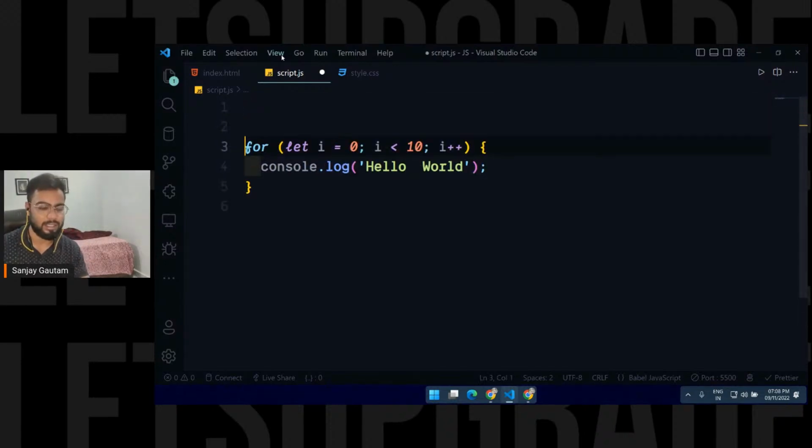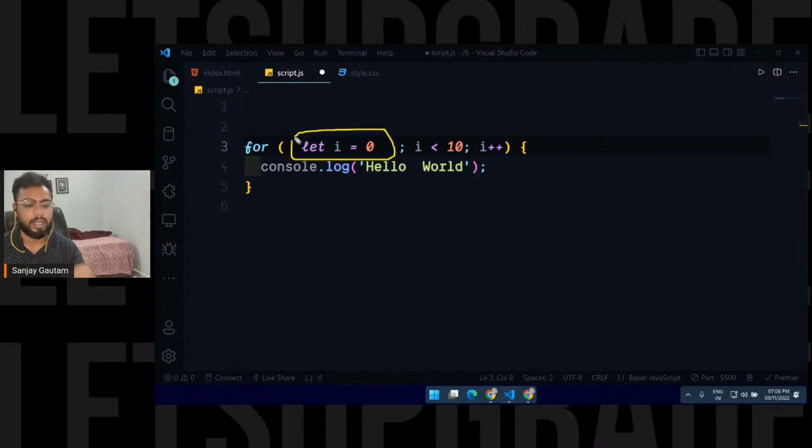Let's understand this. The first part: whatever you write here is going to be executed one time. Here we initialize a value, any variable, and then move to the second part.